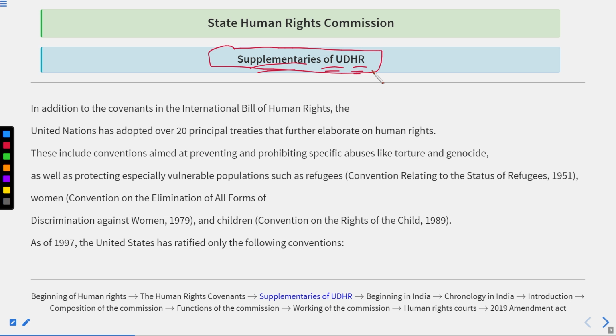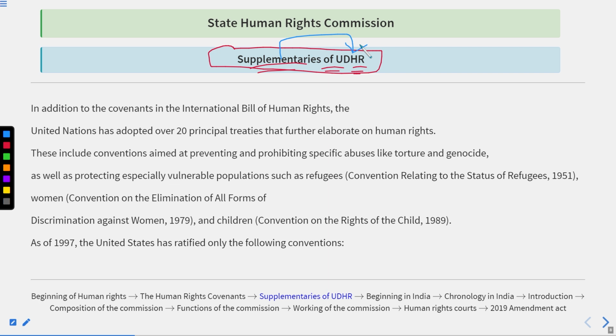Like there is the UDHR, the Universal Declaration of Human Rights. That is the main course book. But it is not possible that each and everything, the way of implementing each and everything, is well presented in this book. So to fulfill the requirement, we have additional material that is known as the supplementaries, collectively known as the supplementaries of UDHR.